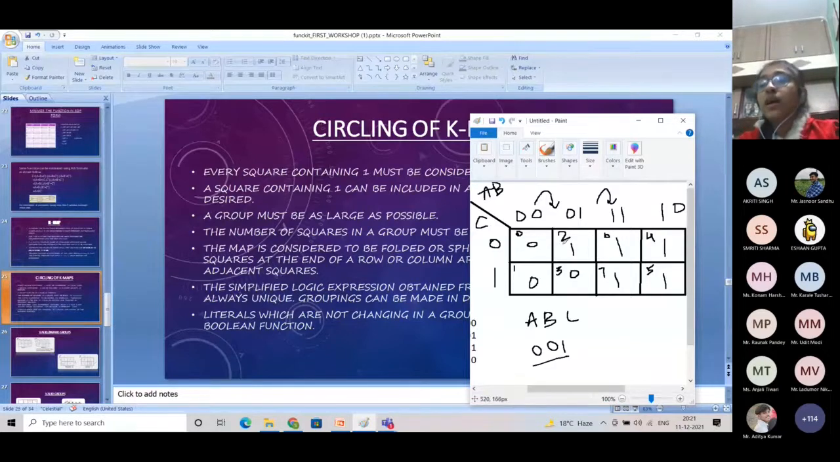That means you can't make a group of 3 ones, like in this case, all these 3 horizontal ones cannot make a group, because this is not a rule. You can only make groups with the count of ones in the power of 2. Like you can make a group of 1, 2, 4, 8, 16 and so on. You can't make a group of 3, 5, 7 or else.